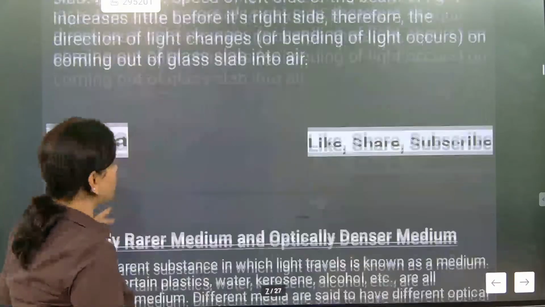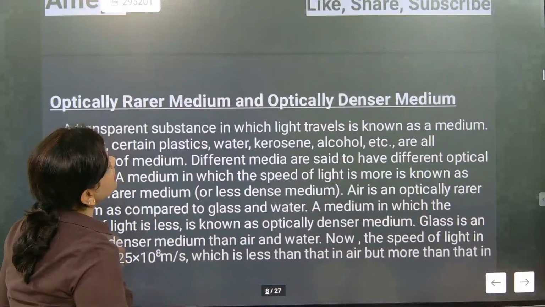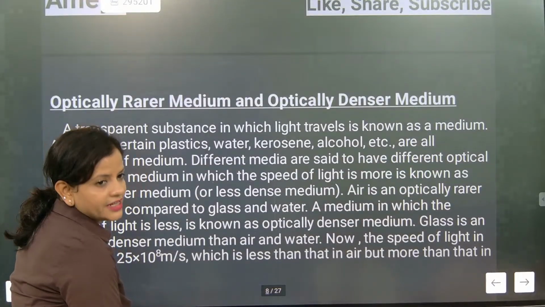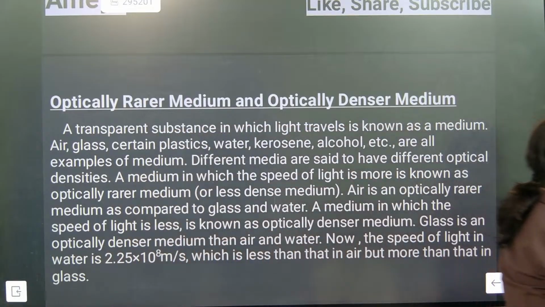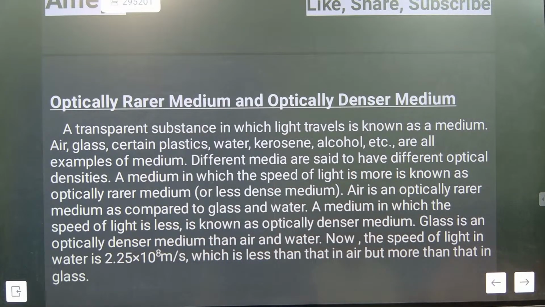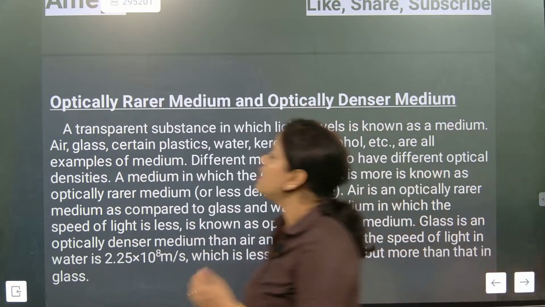Understood? And they will be causing refraction. So, optically rarer medium and optically denser medium. Some mediums are optically rarer and some mediums are optically denser. Now let's have a look at optically rarer medium and optically denser medium.